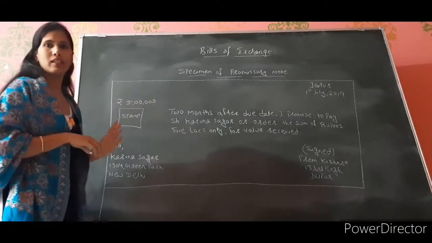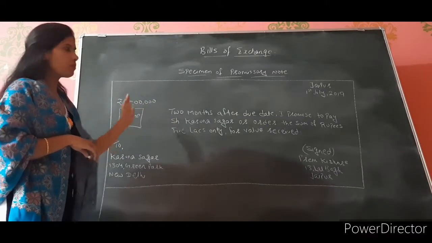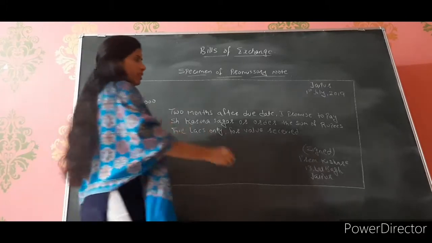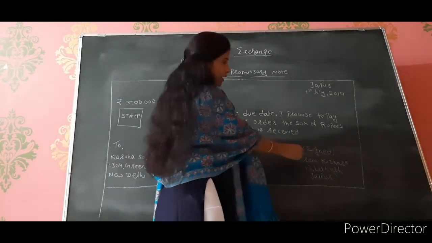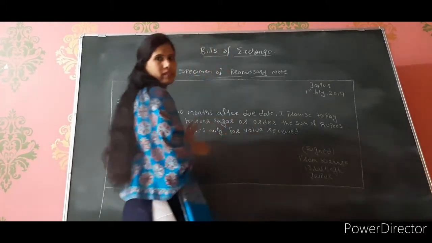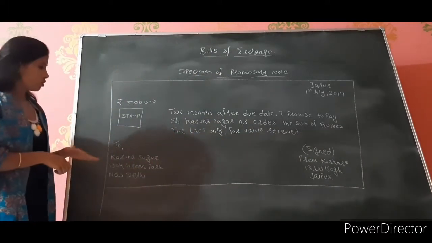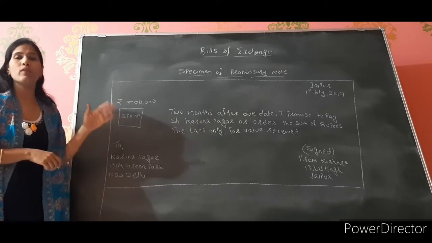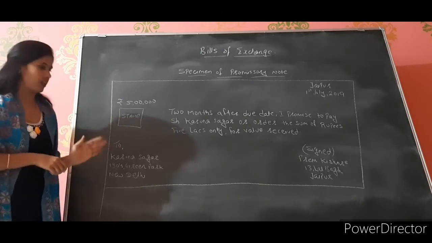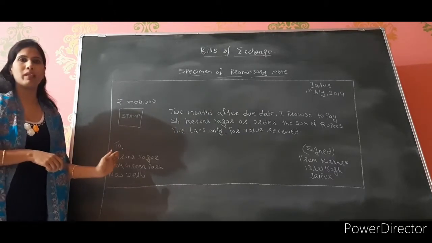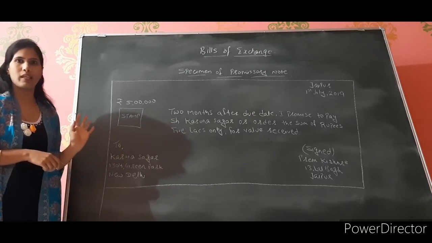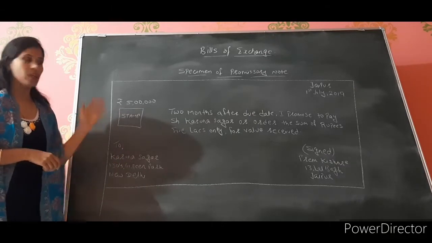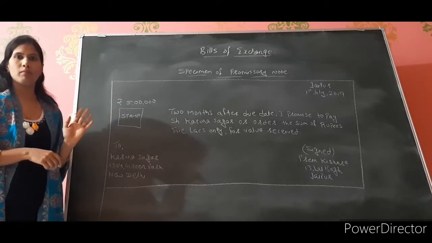You have to write in the same language only. Then you will sign, write your name, sign and address. And on the opposite side you will write on whom you are making the promise and who is entitled to receive the money. So you are going to write his name and address and he is going to accept it. Clear? So this is the specimen of your promissory note.